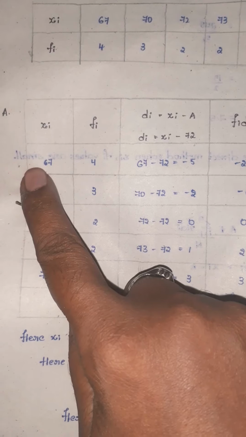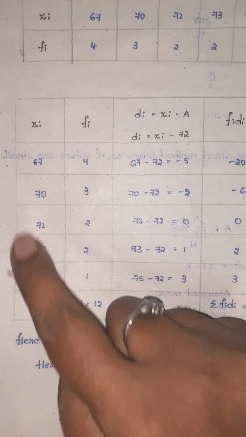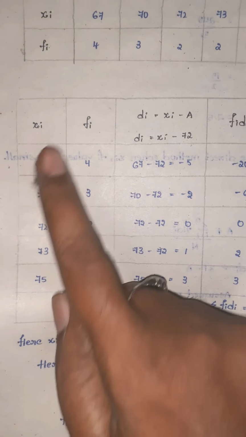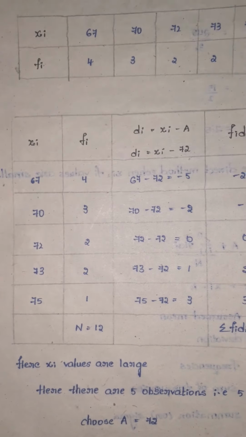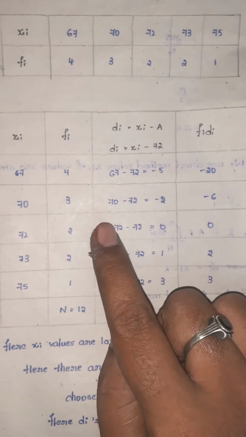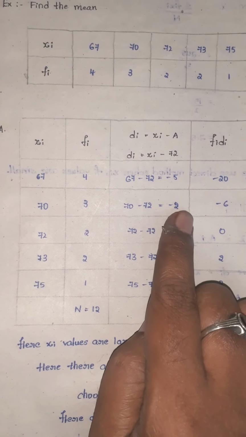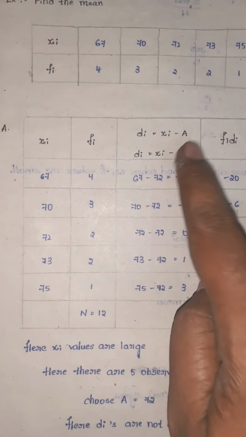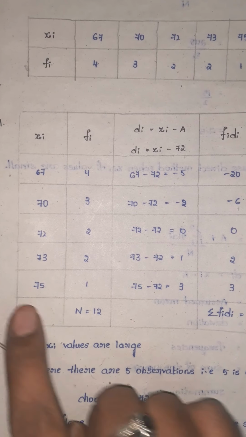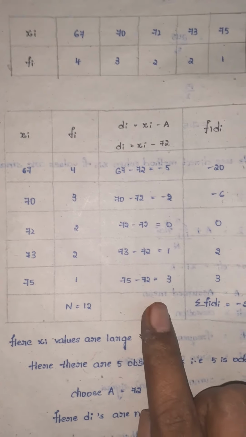Because 67 is the xi value and I am taking a as 72. So either you can take any value, or you can take it like this also. 5 rows are there, so divide by 2 means 2.5. The third row we can take. So 67 minus 72 is minus 5. Next, 70 minus 72 is minus 2. 72 minus 72 is 0. 73 minus 72 is how much? 1. 75 minus 72 is 3.